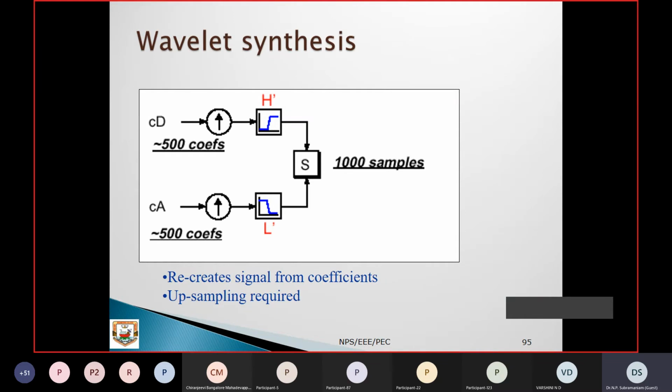So you have to do the upsampling so that we can get the original signals back. We can reconstruct the signal. This is called reconstruction. So decompose it, do the processing, do all types of analysis, the mitigations, everything can be done, whatever filtering can be done. At the end, you have to reconstruct, and you can get the original signals.